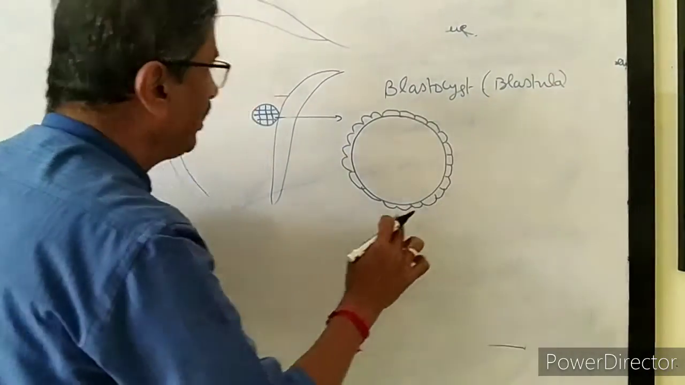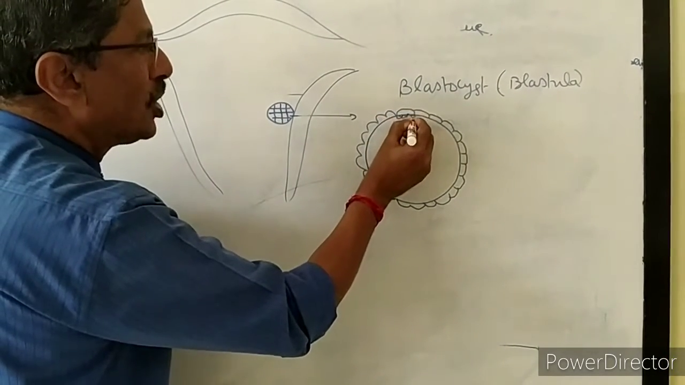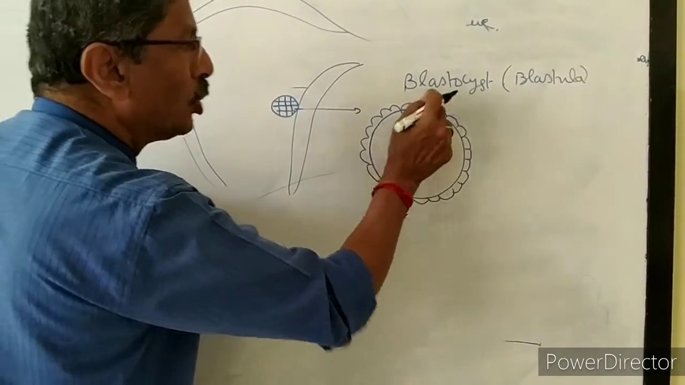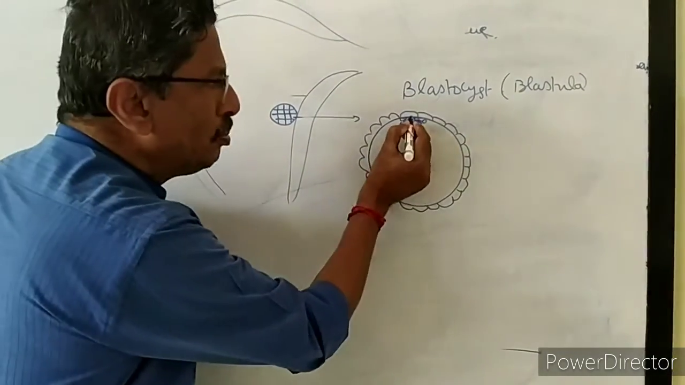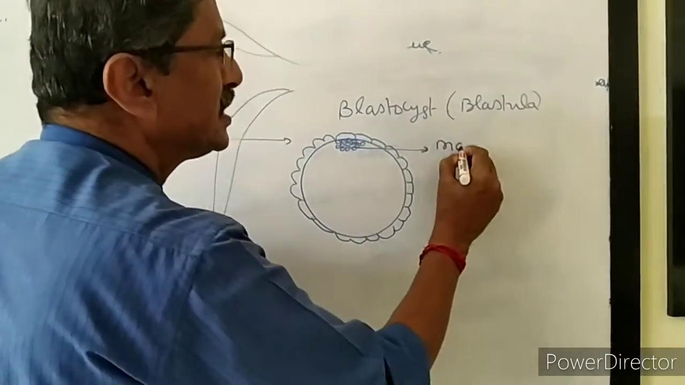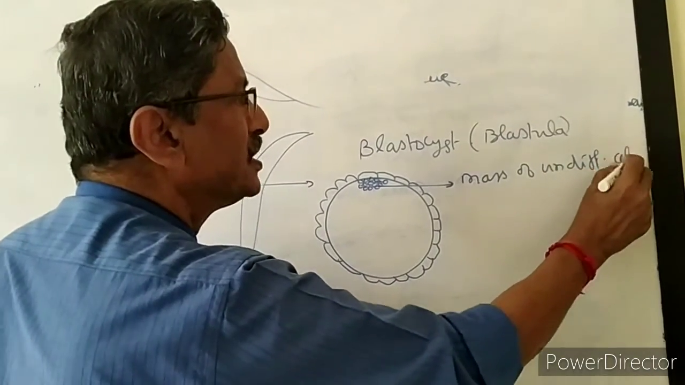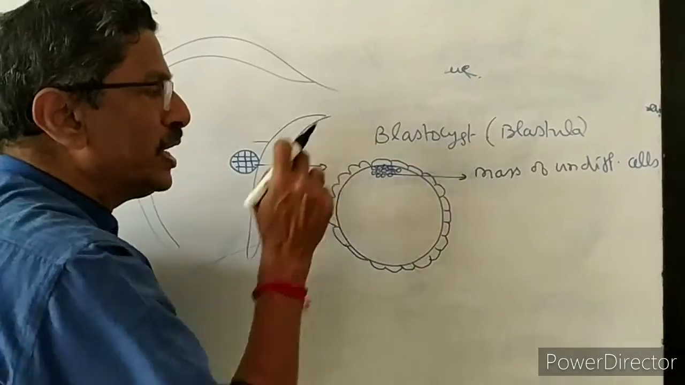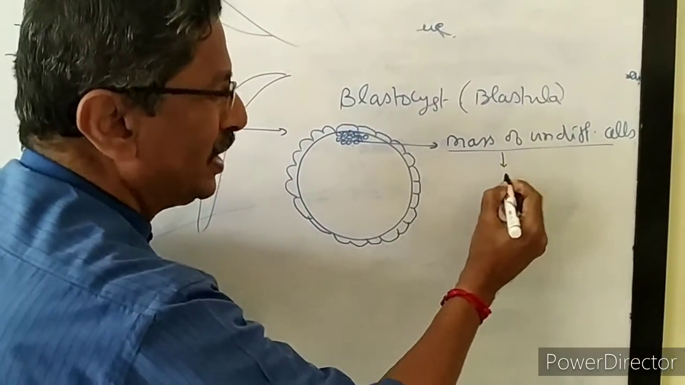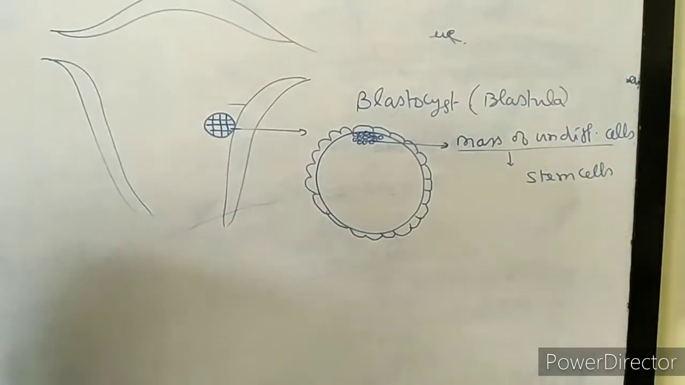But all the cells are differentiated, but there are some cells which are undifferentiated. They are attached in the cavity along with the wall. Now a small mass of undifferentiated cells will be present. These cells are not looking like the previous cells. So this mass of undifferentiated cells is called stem cells.